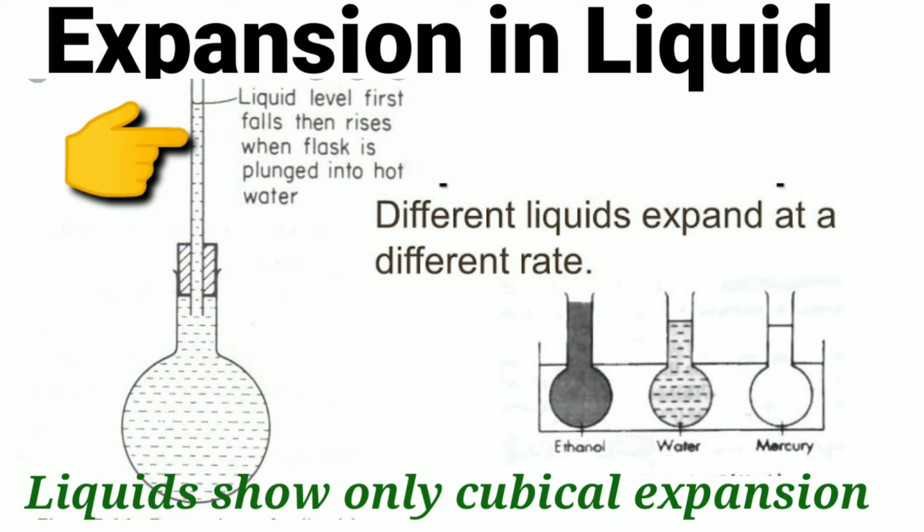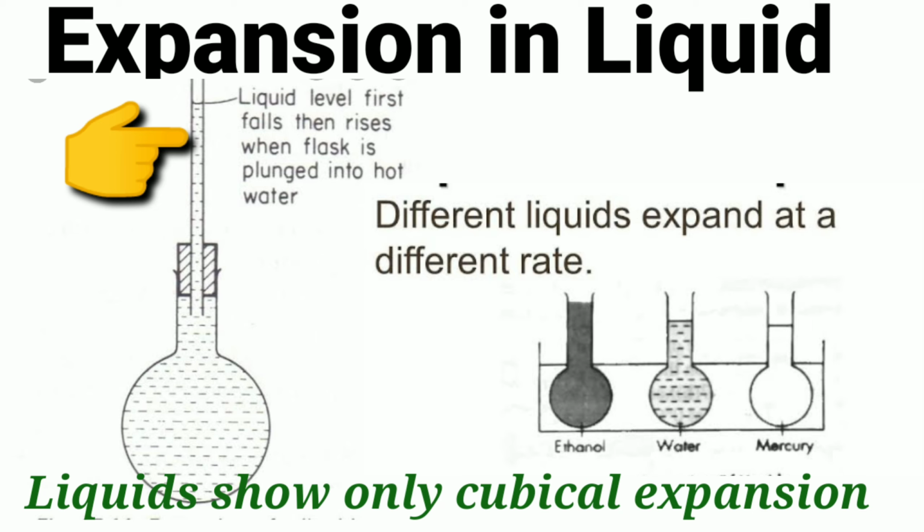The level of the liquid in the tube falls down a little bit and then starts rising. First, the level of the liquid in the tube falls down, and after that it starts rising. It goes down initially as the flask gets heated first, and then when the heat reaches the water, it starts expanding. So when the heat reaches the liquid, it expands and its level starts rising up. So expansion in the liquid takes place in two steps.